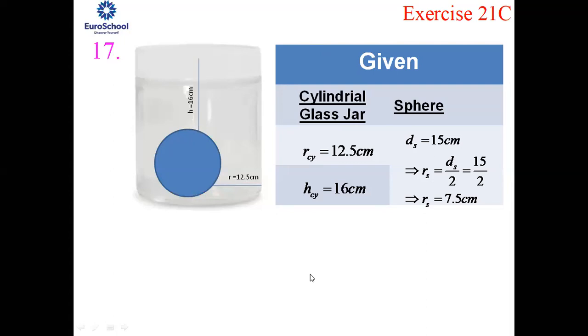Ma'am, can we do the height of the cylinder minus the diameter of the sphere? No, you cannot do that, because the volume of the sphere is not known to us. The height at which the water is moving depends completely on the volume of the sphere which is down. So it does not just depend on the height and radius, right? Okay, so I'll explain now.